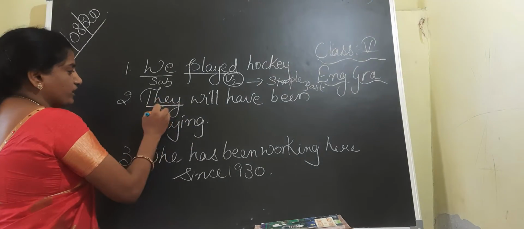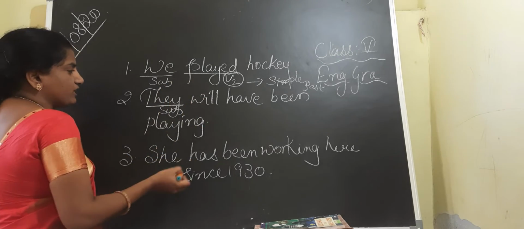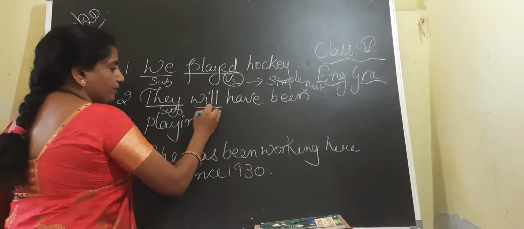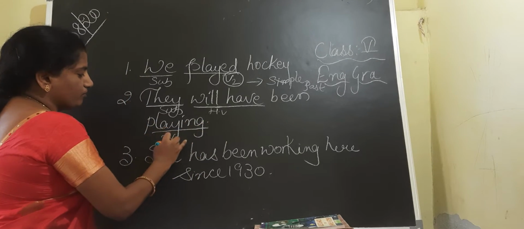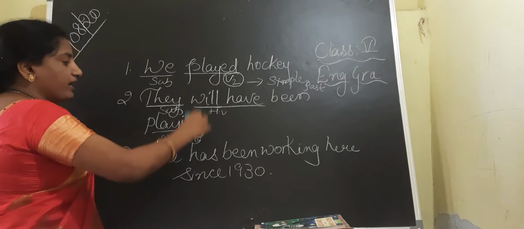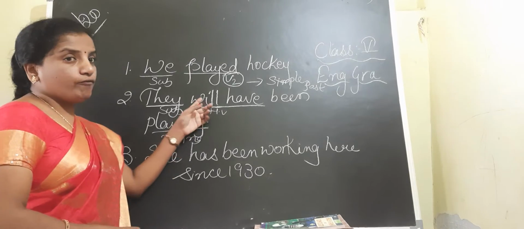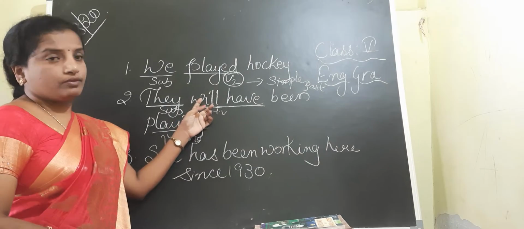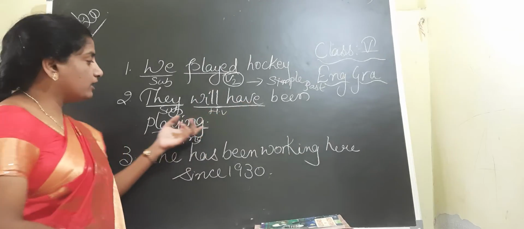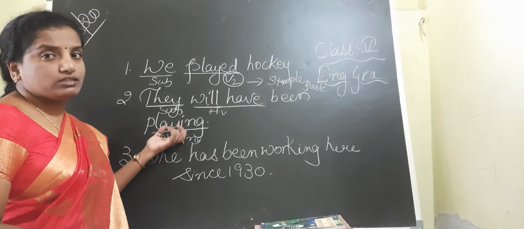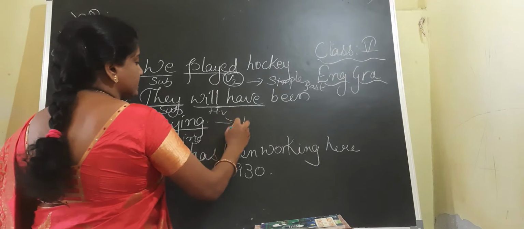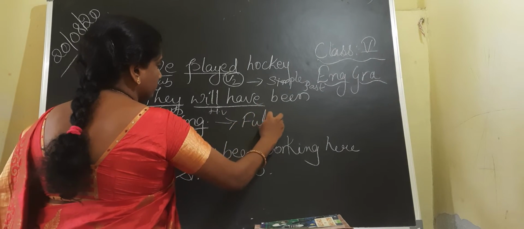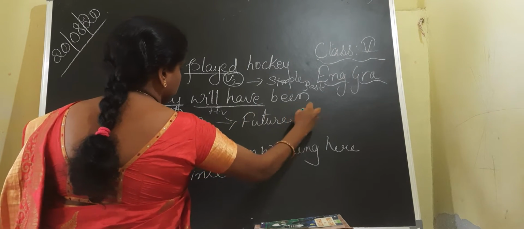Now coming to the second one, identify the subject, as the doer of the action is known as the subject. Identify the helping verbs given to you and the verb form, the ing form. They will have been playing. Will means future. Have means perfect. Ing means continuous. So the given sentence is in future perfect continuous.